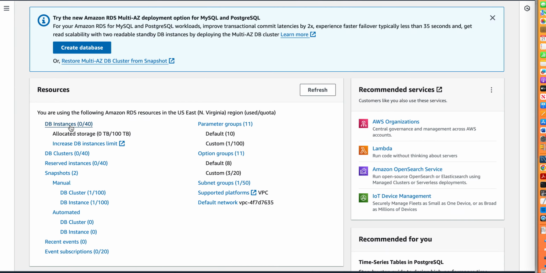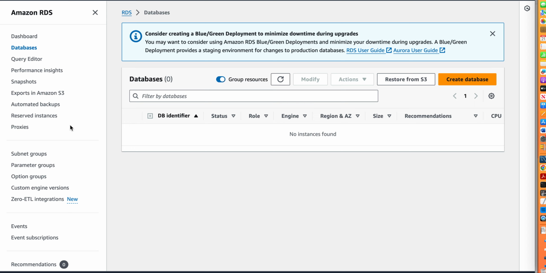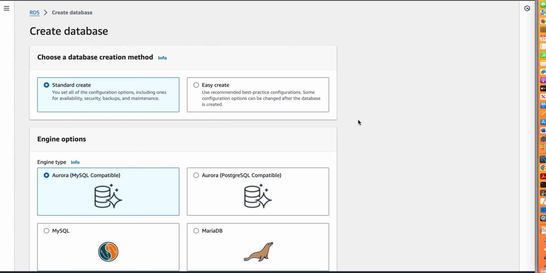Today let's look at how to set up MySQL group replication on AWS RDS. So I've logged into my RDS console and right now I do not have any databases. So the first step is you have to click on create database.